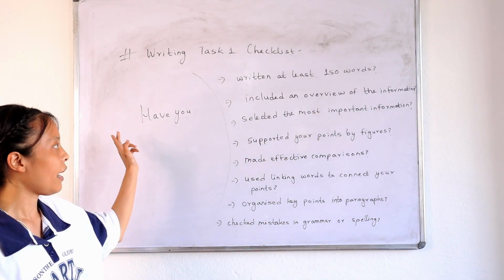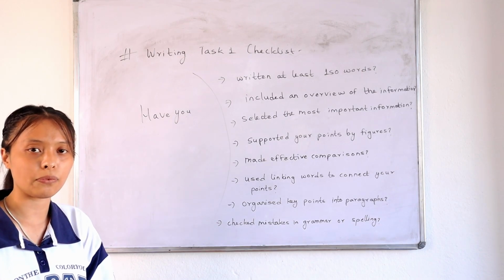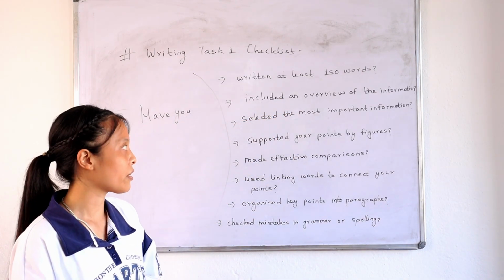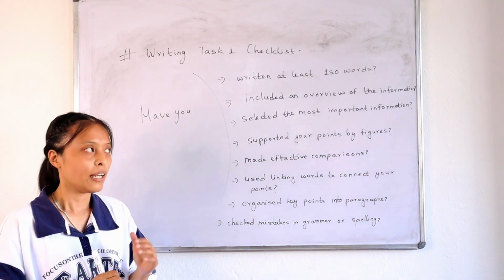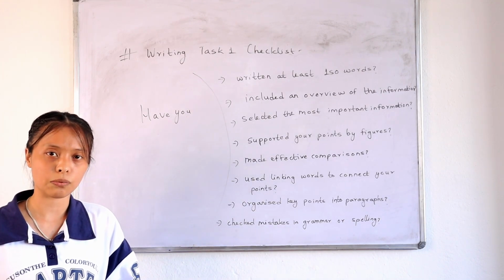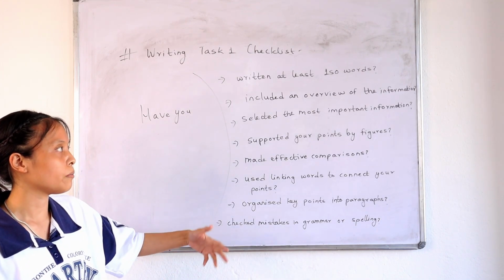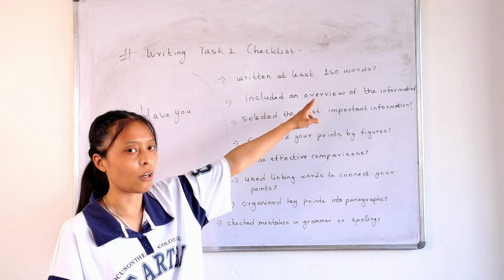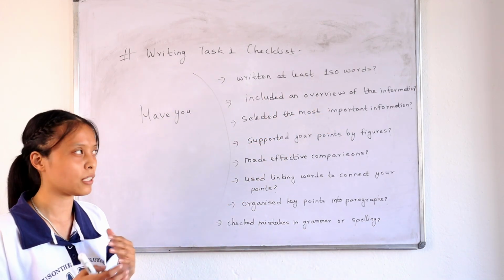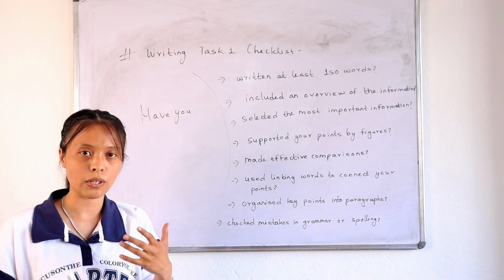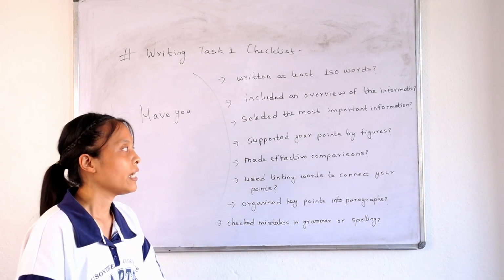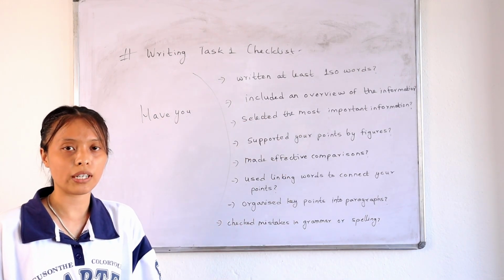And after that, have you included an overview of the information? Overview plays a vital role in the marking criteria when it comes to writing task one. And what is overview? Overview is simply a summary of writing task one. So you need to make sure that you mention an overview or summary of your report in a separate paragraph or separate section, or you can mix it with the introduction, but make sure that you have written an overview.